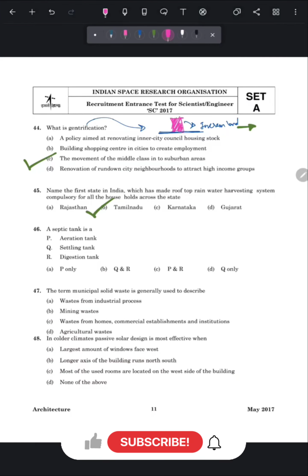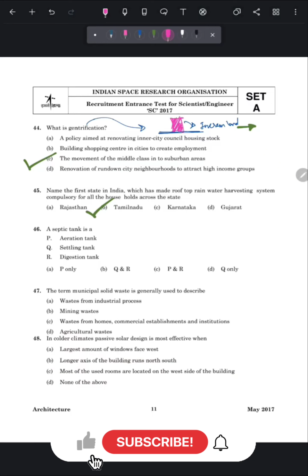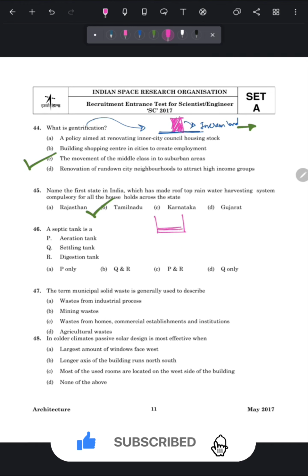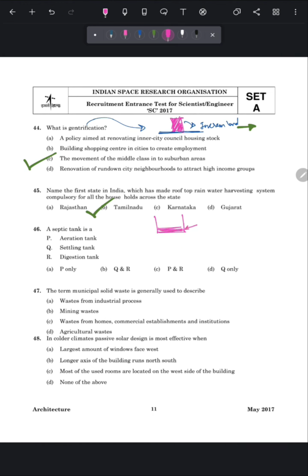Question number 46, a septic tank is a... So friends, septic tank generally works on two principles. One is sedimentation process. So in sedimentation process, the suspended particles generally settle down on the base of the surface due to gravitational force, also known as settling. And the other one is anaerobic process.